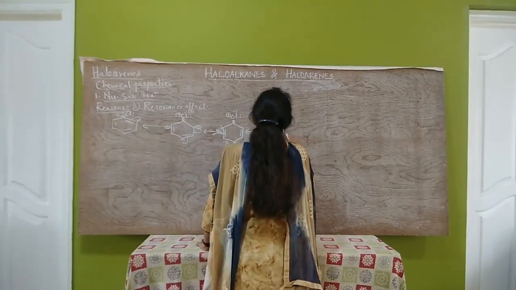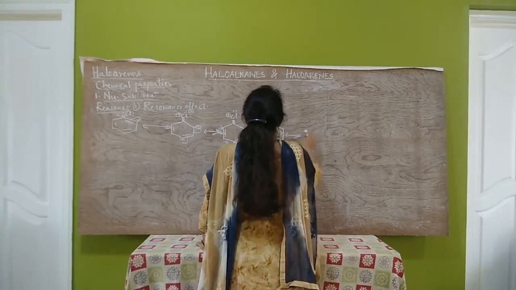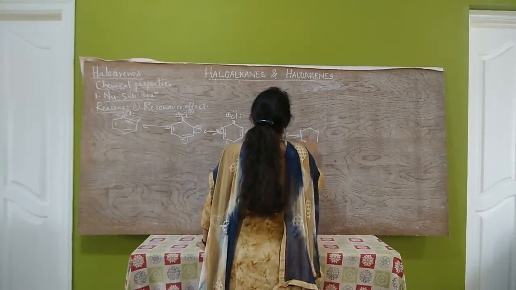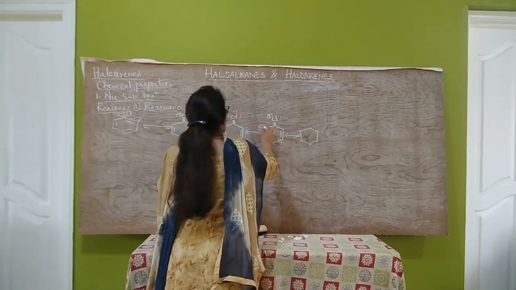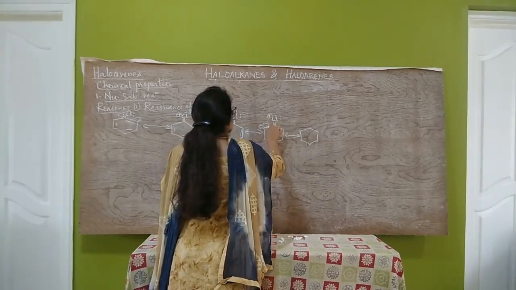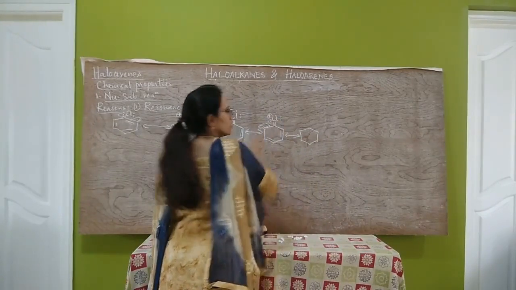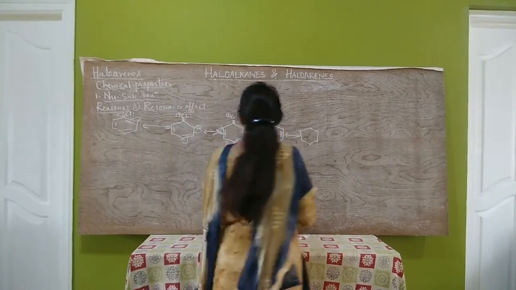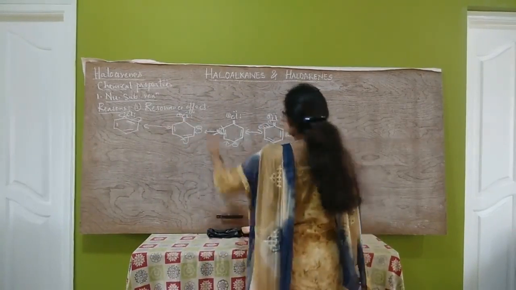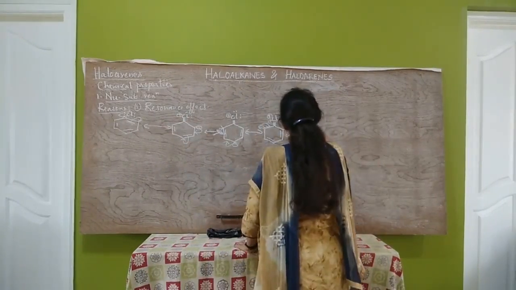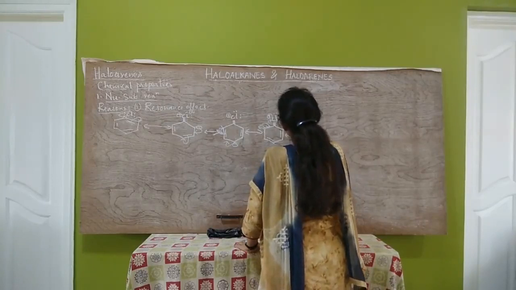Next, again these electrons are delocalized. So chlorine becomes neutral now, and as the first structure, we get the same structure like the first one.